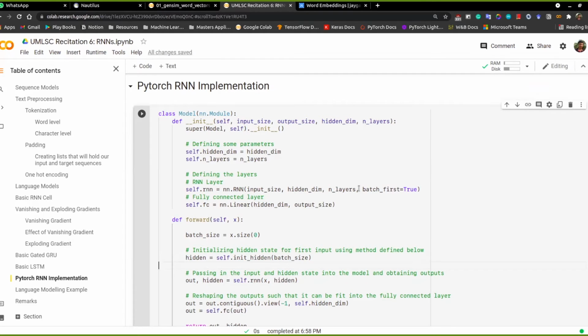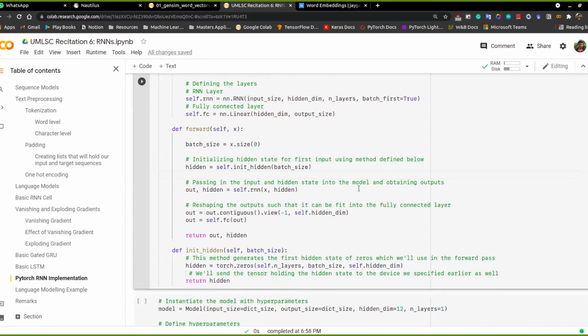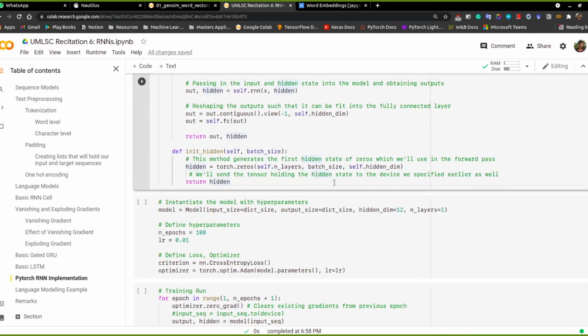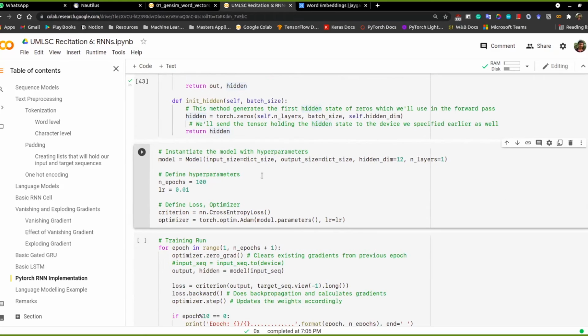In bidirectional, it's the same thing. As we move from left to right, we also move from right to left. So we see from the end of the sequence to the start of the sequence, and we have both the leftward and the rightward hidden units. We combine them, and based on that we make the final prediction. When we do backward propagation, the gradients are propagated left to right as well as right to left, in both directions. But again, that is more useful for classification-related tasks. Is there any doubt?